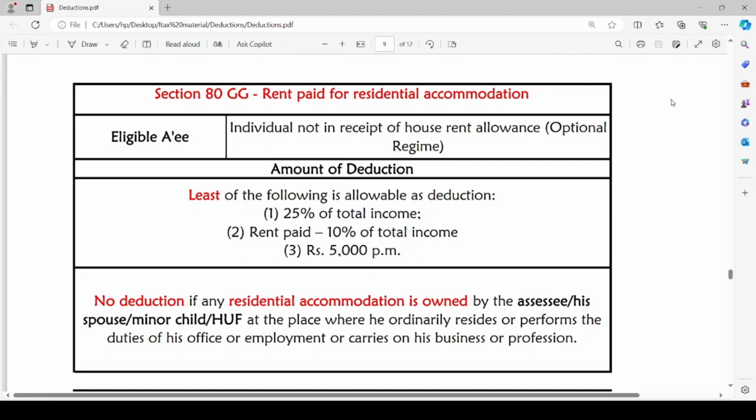Also, no deduction is allowed if any residential accommodation is owned by the assessee or his spouse or minor child or HUF at the place where he ordinarily resides or performs the duties of his office or employment or carries on his business or profession. The assessee is performing his duties or office or employment from the place where he usually resides, and such residential accommodation is owned by the assessee himself or spouse or minor child or HUF. In such a case, deduction under section 80GG is not allowed.